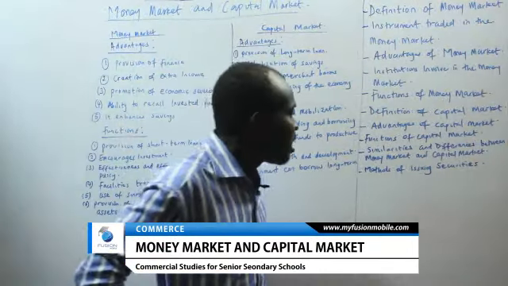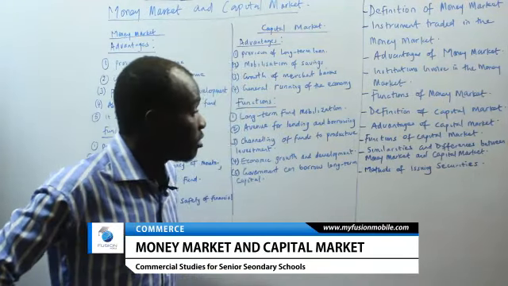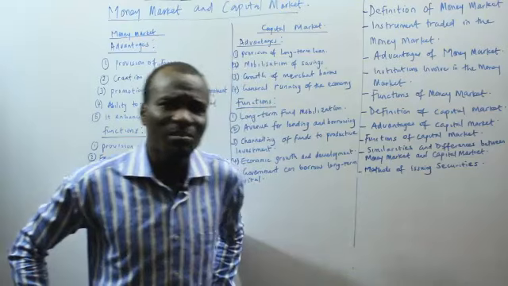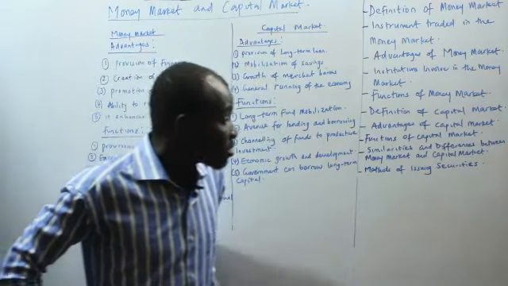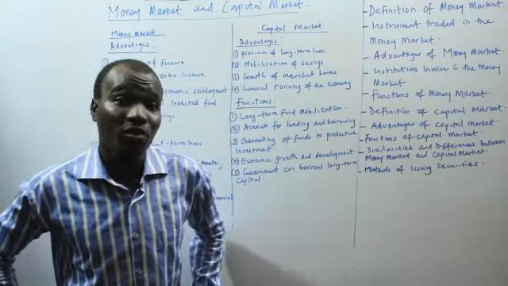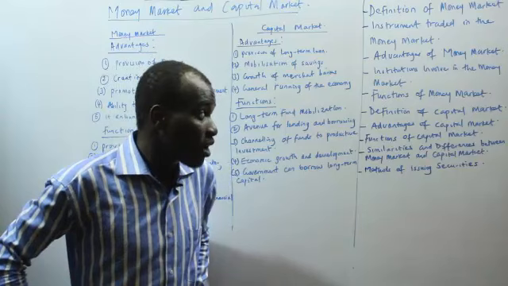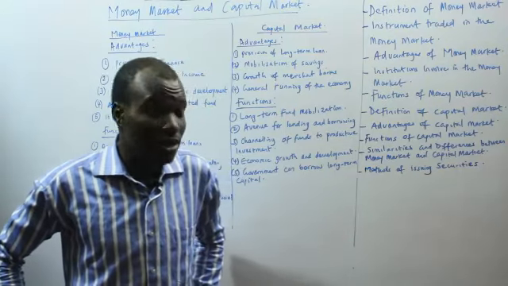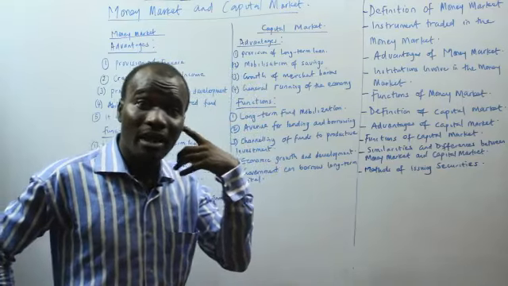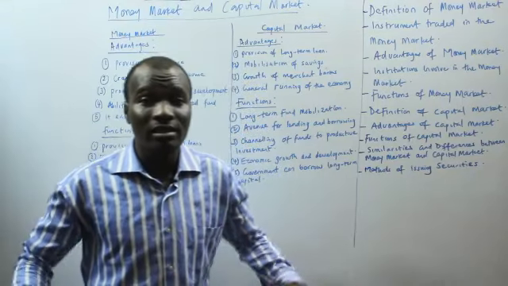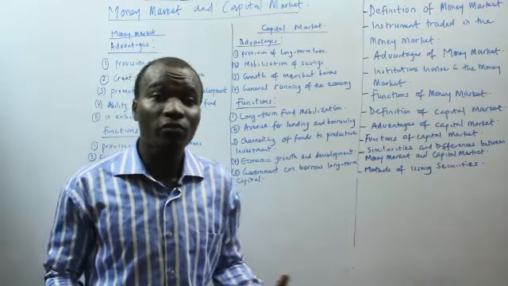So we have the similarities and differences between money market and capital market. Let's start with the similarities. Both money market and capital market actually provide an avenue whereby someone can borrow funds, an avenue where funds can easily be borrowed. And also, both enable lenders to direct their funds for investments.